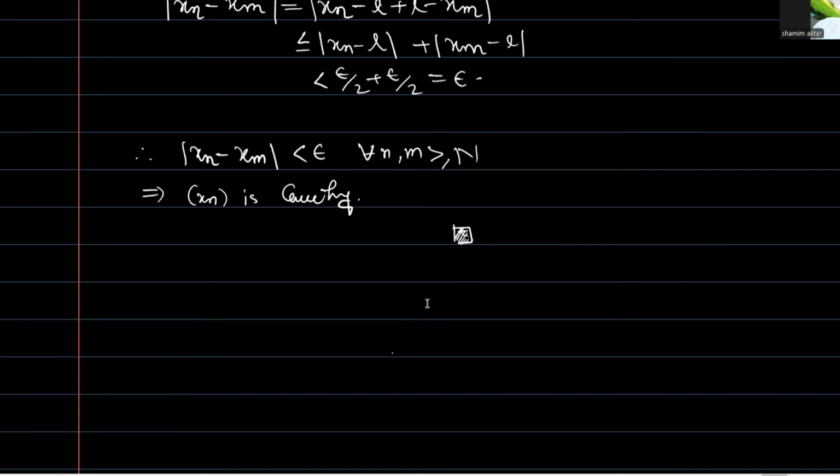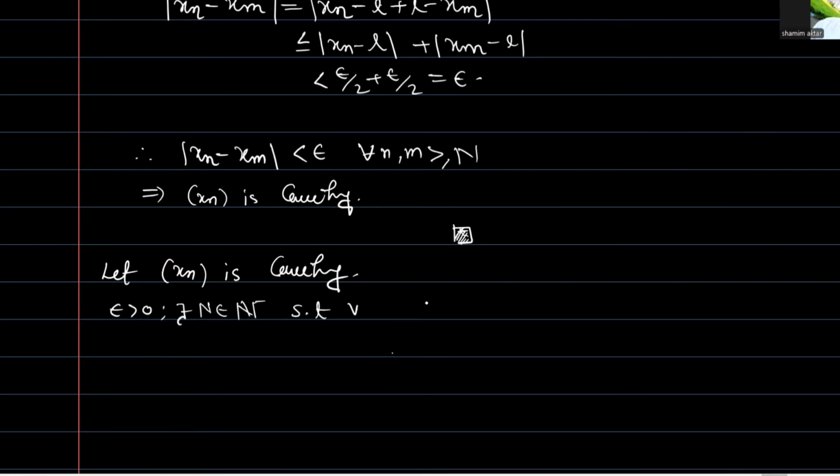We show that xn is a convergent sequence. So let xn be Cauchy. By the definition of a Cauchy sequence, for any epsilon greater than 0, there exists a natural number N